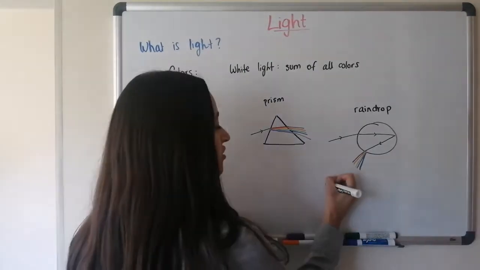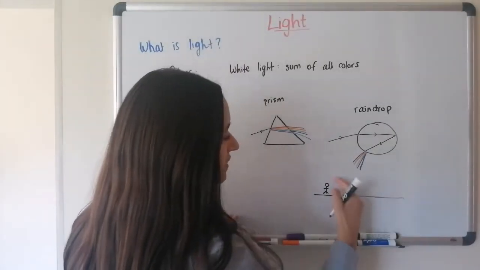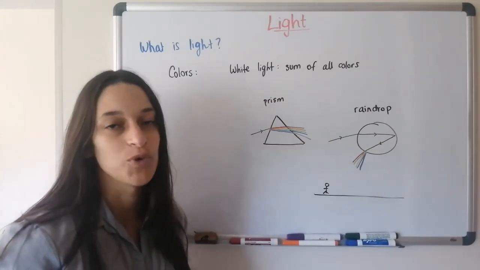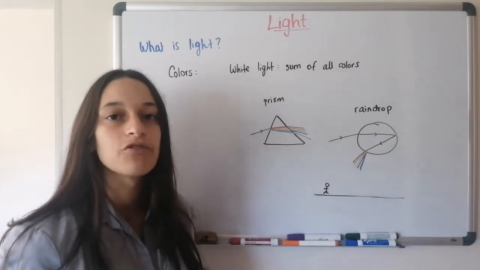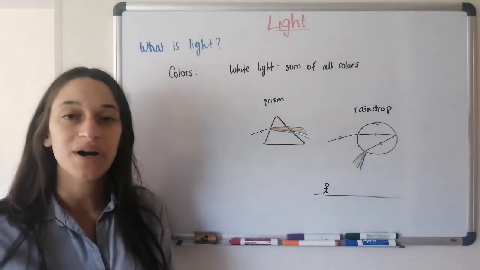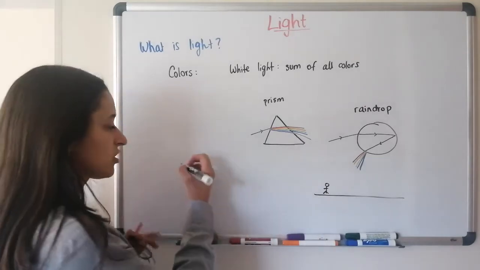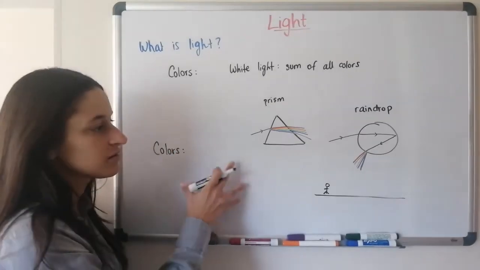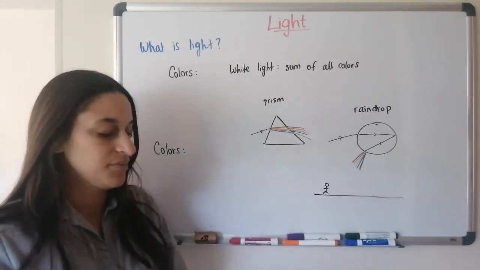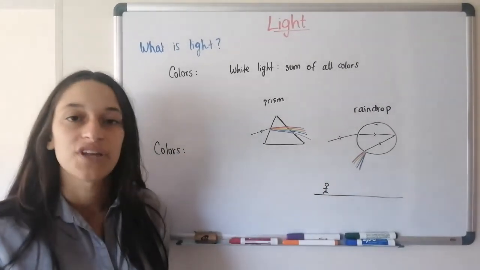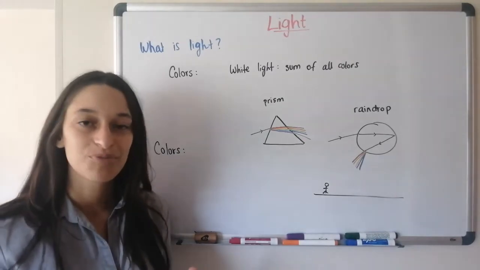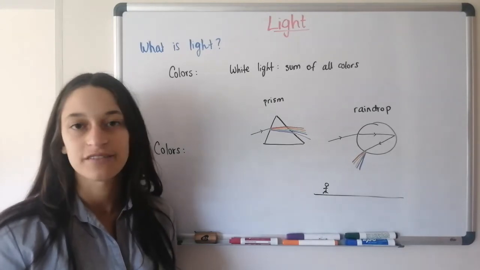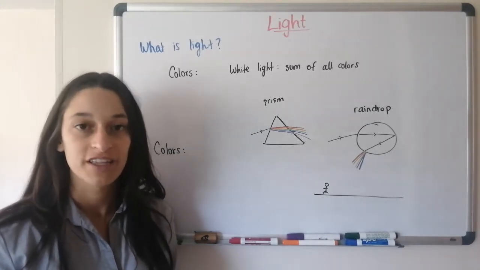If you're standing down here on Earth, what you're going to see is not the light from the sun, but the light coming in every different color from the rainbow. Rainbows are an effect of refraction of light. And finally, why do we see things as different colors? Why, if there's only white light, do we see this board as white, but my shirt is gray, for example? That's because every object has different properties inside it that make it absorb some wavelengths of light and reflect other wavelengths of light.